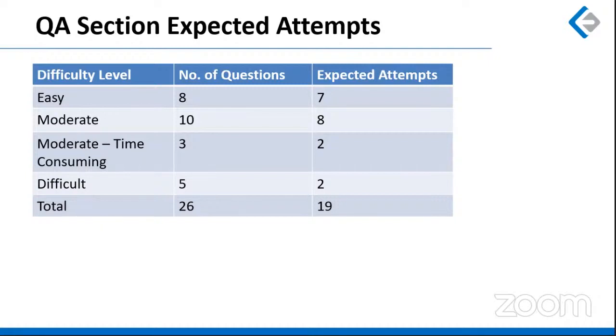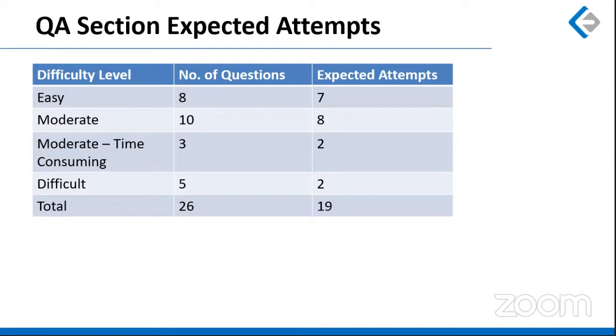Moderate level questions, there are 10 of them that we covered here. Okay, we expect you to solve a good chunk of these questions as well, which is 8 questions out of 10. Moderate but time consuming, there were 3 questions, 2 were doable, I guess. Okay, and there were 5 difficult questions that we discussed, of which 2 could have been done, right?